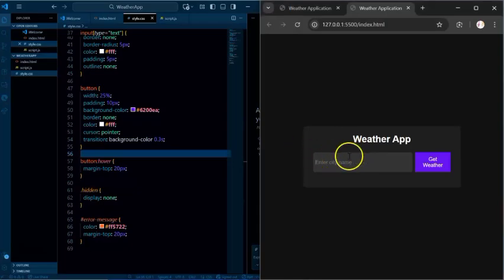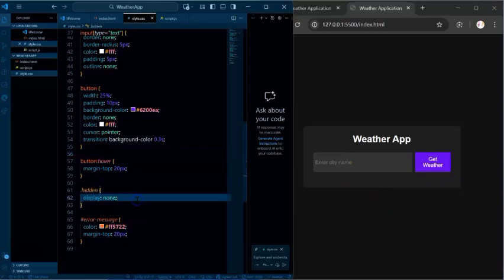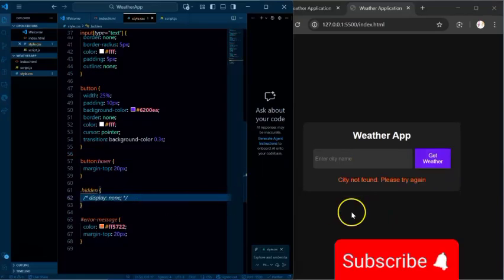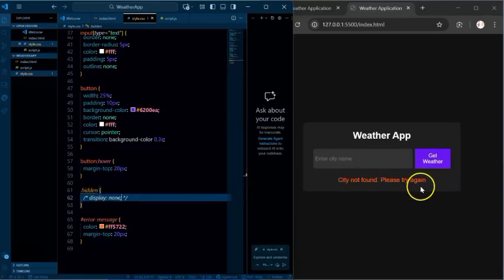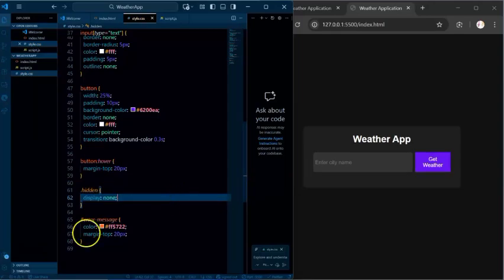Whenever you enter a city and click on get weather, it's just going to generate the weather, and when there's an error, it's going to prompt you to enter the correct city name. So it's going to say city not found, please try again. That's what we want to do next. So let's go on to our JavaScript.